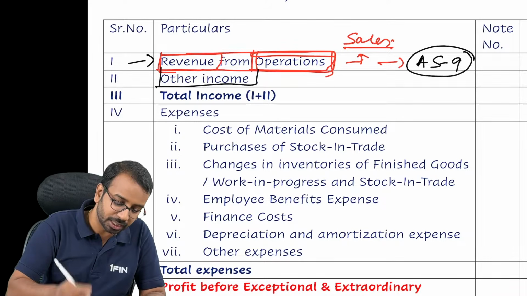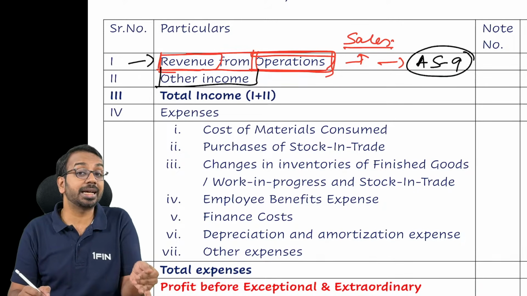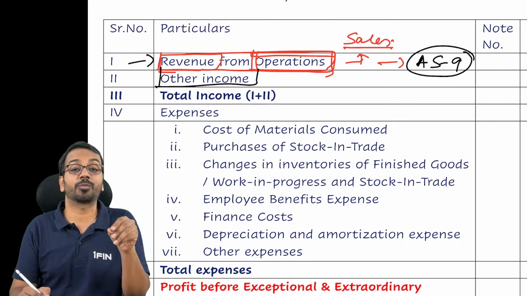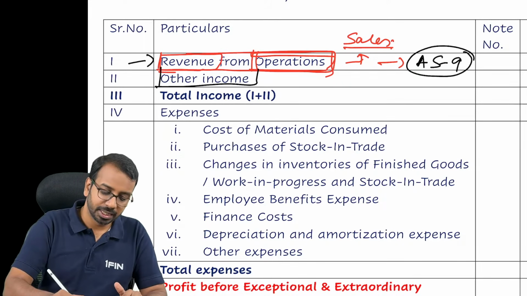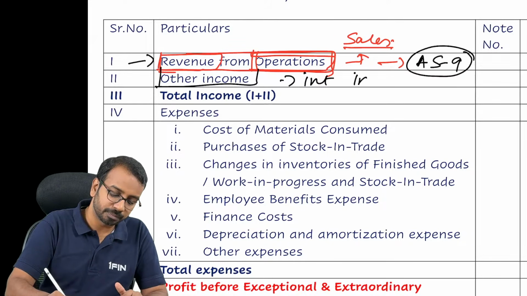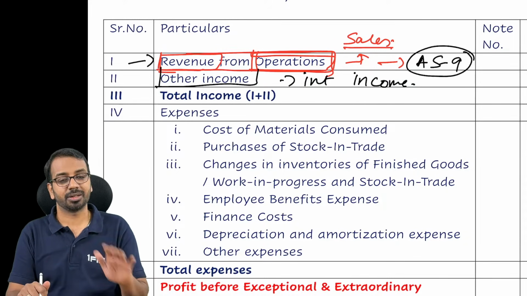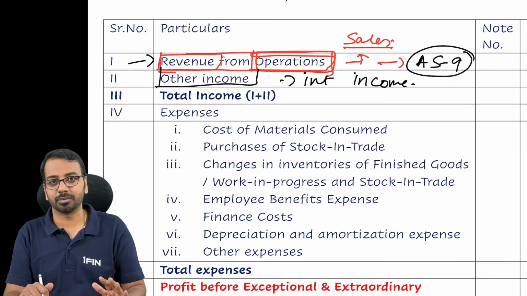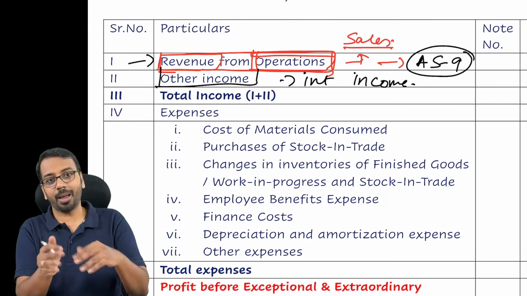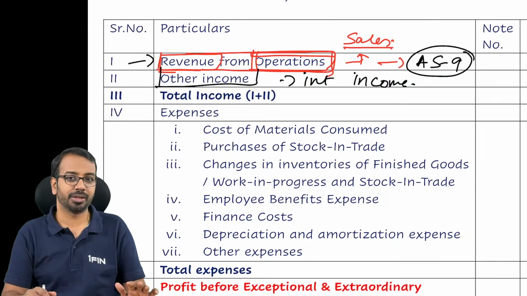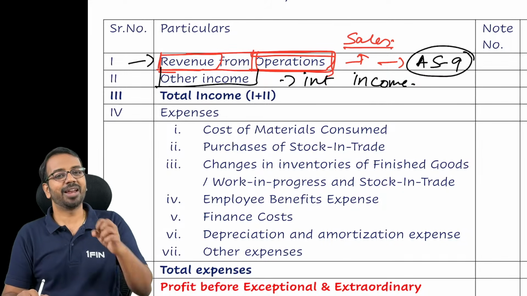Sir, then what is this other income? Other income is the income which is not directly related or which is not from my operations. Like when you prepared your P&L earlier, you would have something called interest income. Now this interest income is not a revenue from operation. Interest income is my other income. If it is a bank or a financing company, for them interest income is revenue from operation. But for a normal company, let's say IndigoLearn, if you have put some amount in fixed deposit and we have earned interest on that,